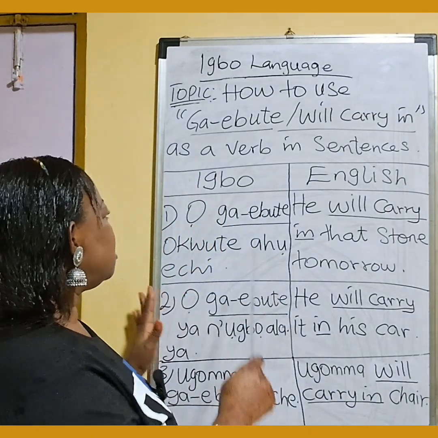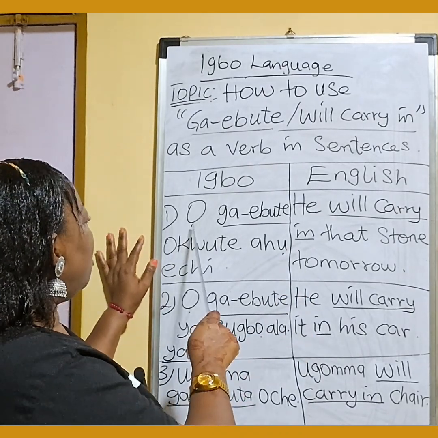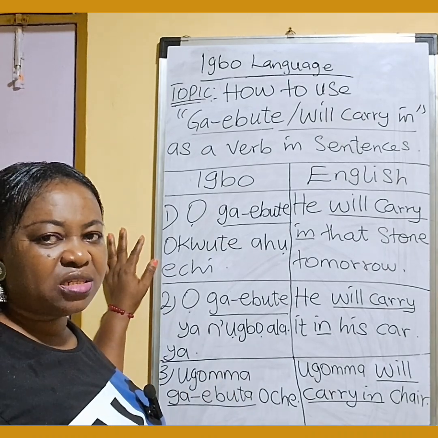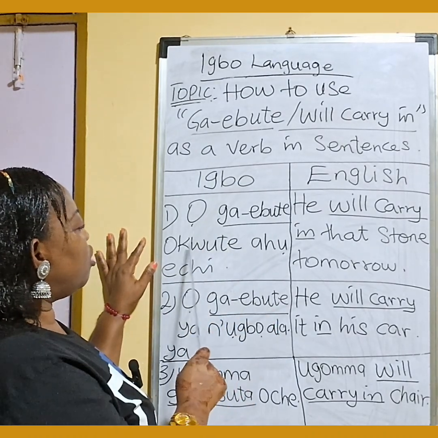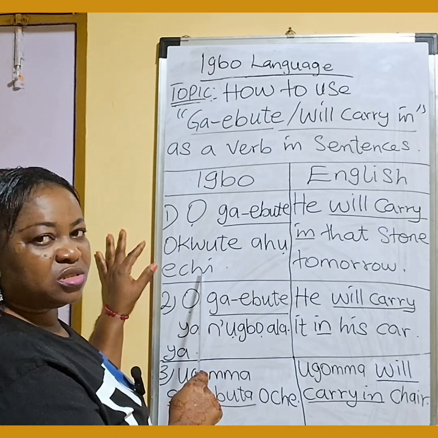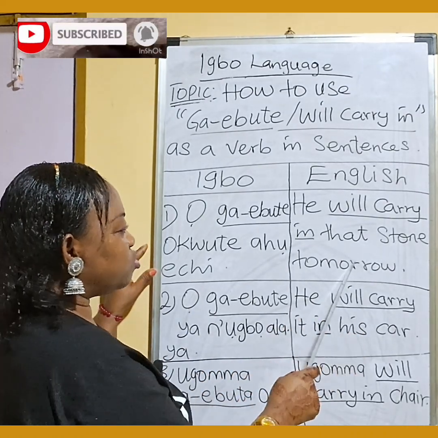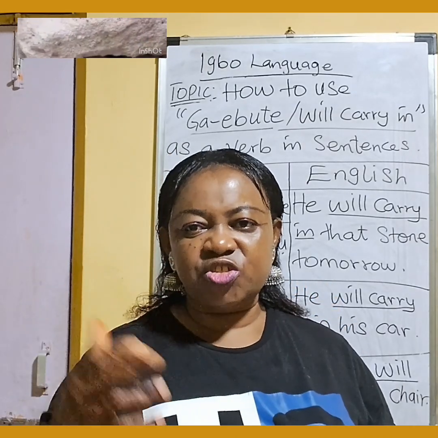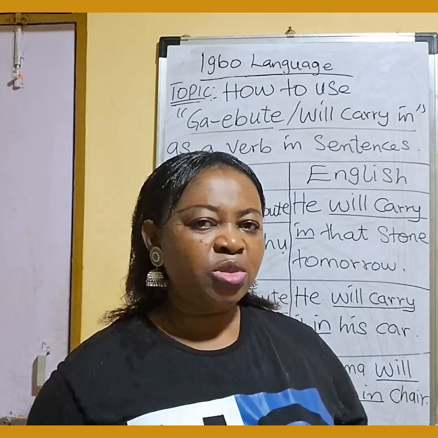Let's start. Igbo, English. Number one sentence says, Ọ ga-ebute okwute ahụ echi. Class, repeat after me. Ọ ga-ebute okwute ahụ echi. Meaning, he will carry in that stone tomorrow. Ọ ga-ebute okwute ahụ echi. He will carry in that stone tomorrow.